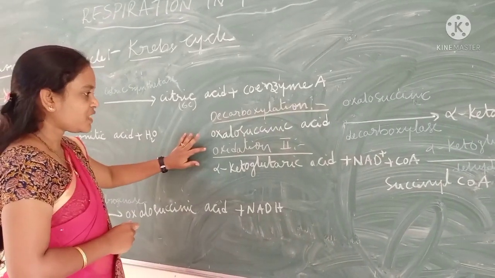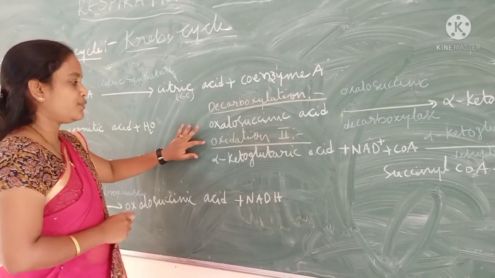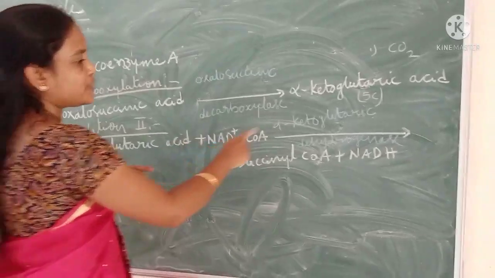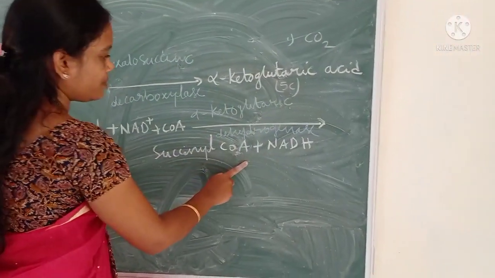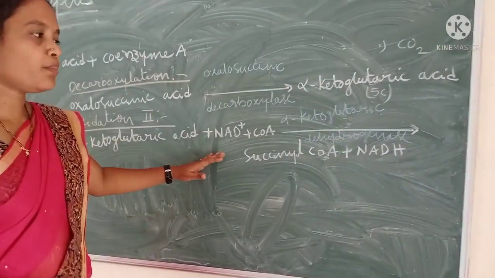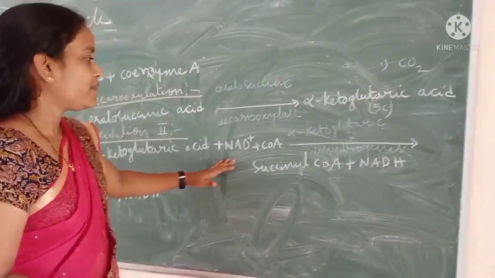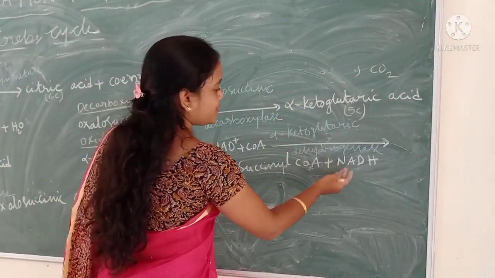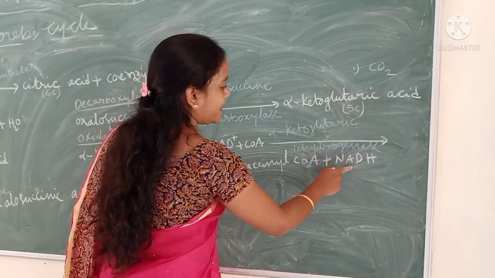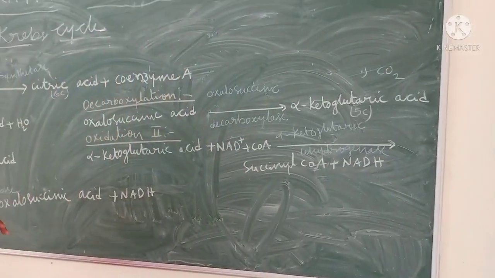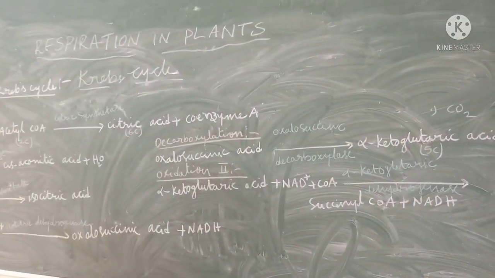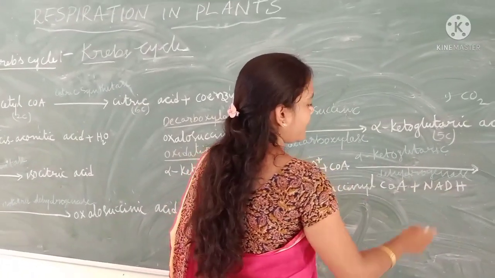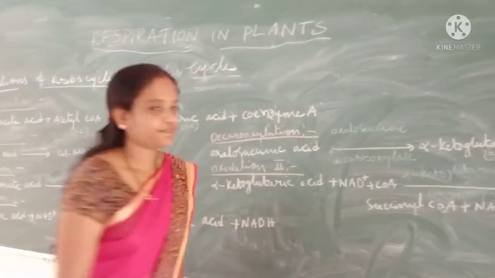Next one, oxidation 2. Here, see, alpha ketoglutaric acid converts to succinyl CoA, and here also hydrogen has been removed. That hydrogen is accepted by NAD plus and changes to NADH. Here also one NADH molecule is formed. See here, previously one NADH molecule was formed and now one NADH molecule is formed. So 2 NADH molecules are formed.